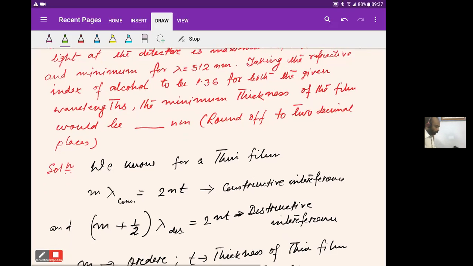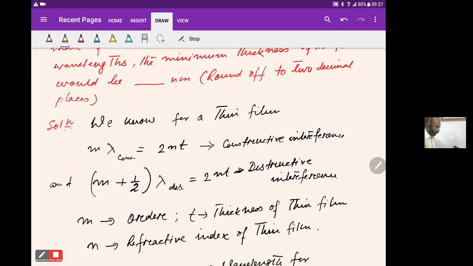Now we know that for a thin film, m lambda is equal to 2nt, because here the light is incident normally. Lambda c means lambda for constructive interference. So this is the condition for constructive interference: m lambda constructive is equal to 2nt.